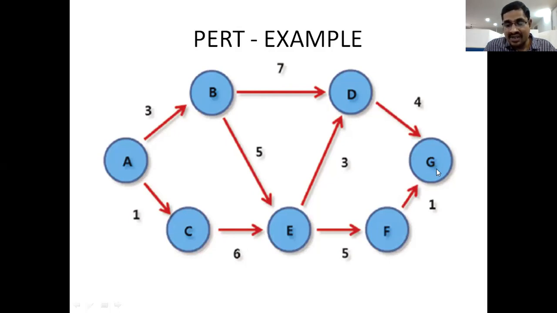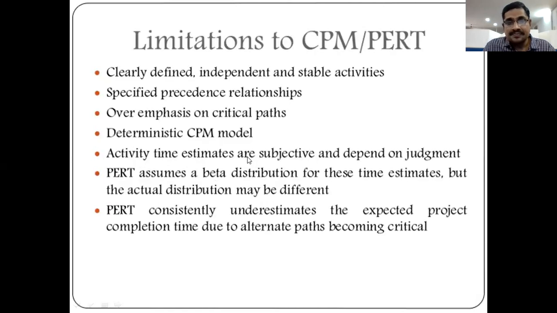If this G activity is performed, it should assure that D and F are completed. D and F completed, then only G will be performed. So here the pre-activities, these pre-activities or precedence activities are pre-decided.